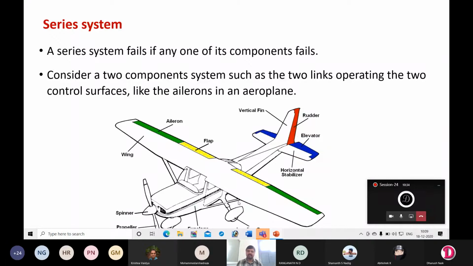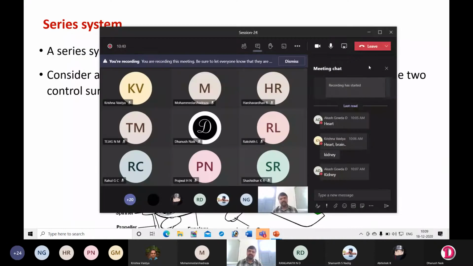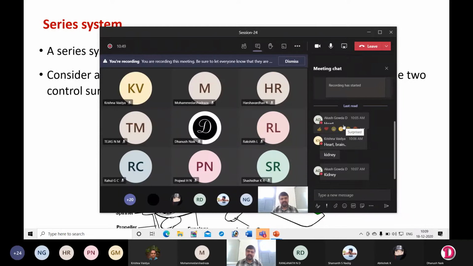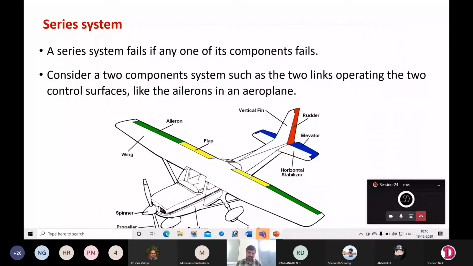Okay, if it is not possible to achieve the balance of this system, then obviously the aircraft will fall down. There are different components which decide the balance in the aircraft. Among them, the aileron is one of the components, which will ensure balancing of the aircraft when it is in the air. So this is the aileron. Aileron is one of the parts of the balance system in the aircraft.